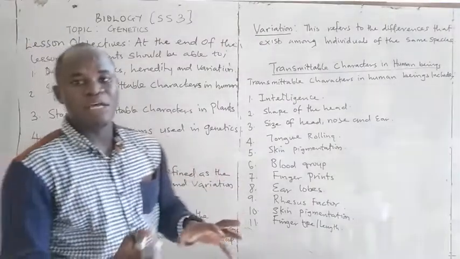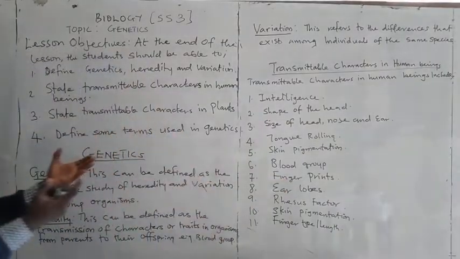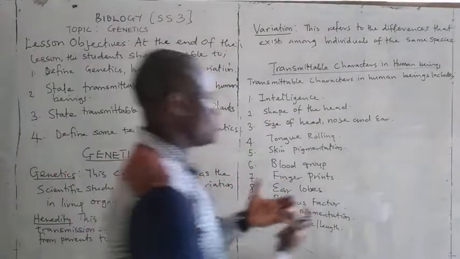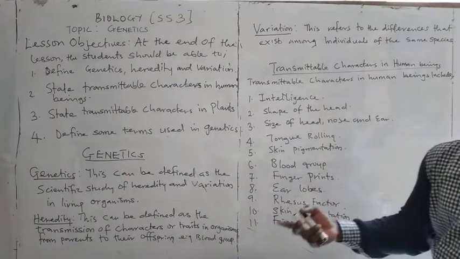Now, what is an organism? Organism simply means plant and animal. You can now put it together as the scientific study of what? Heredity and variation in living organisms.